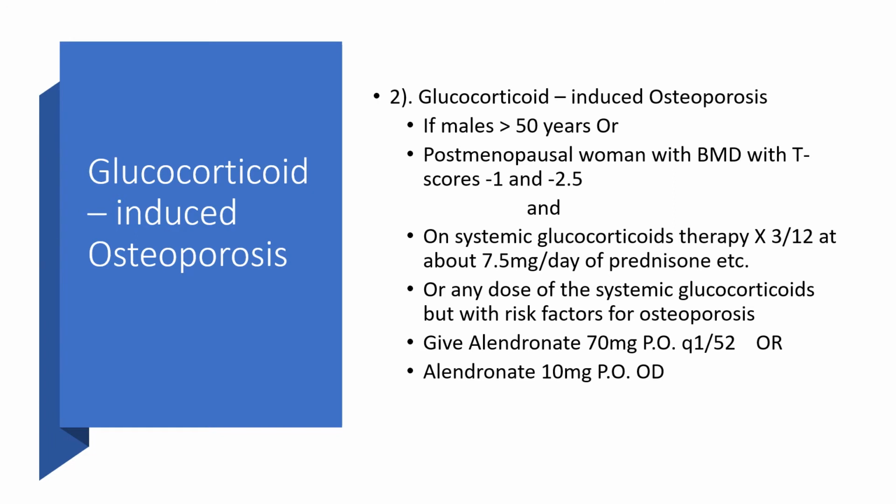In other words, the dosage we will use as if we are treating osteoporosis.